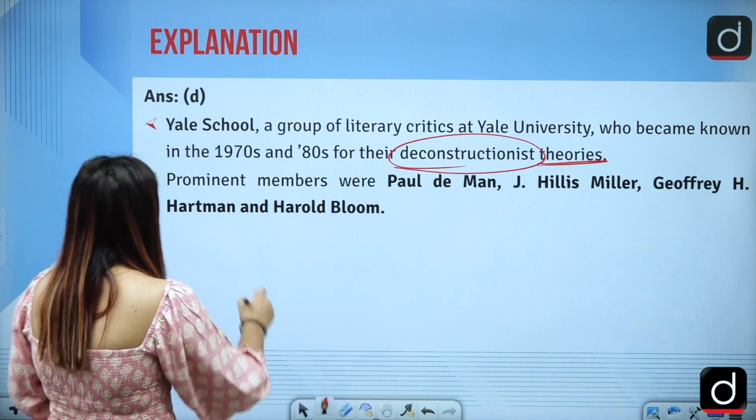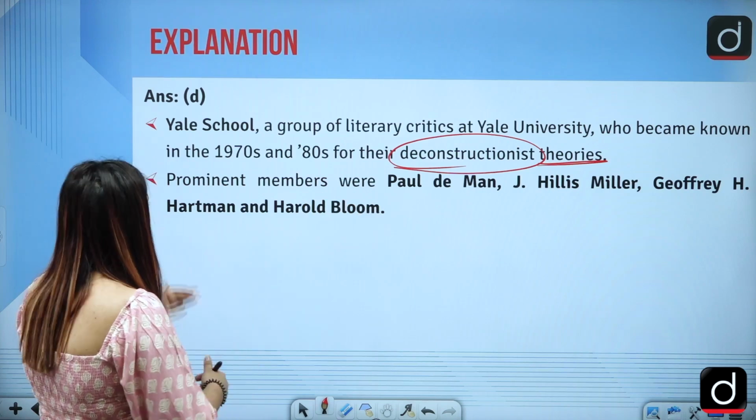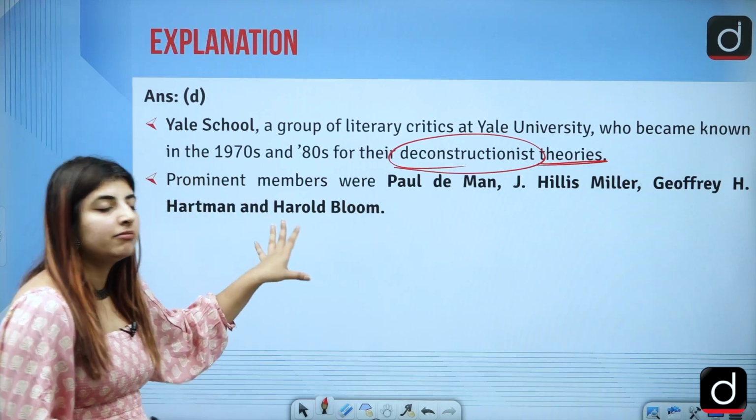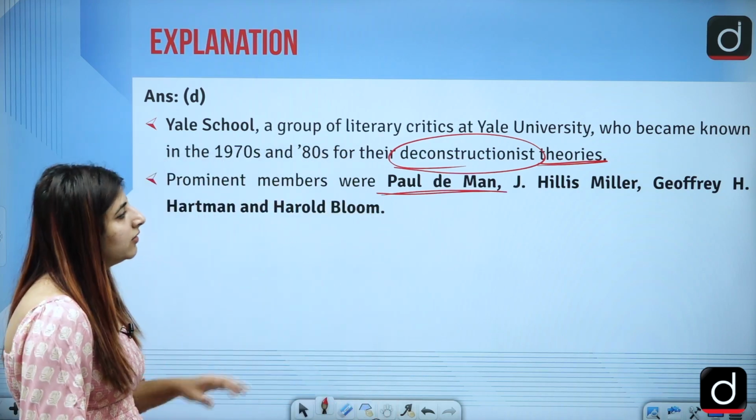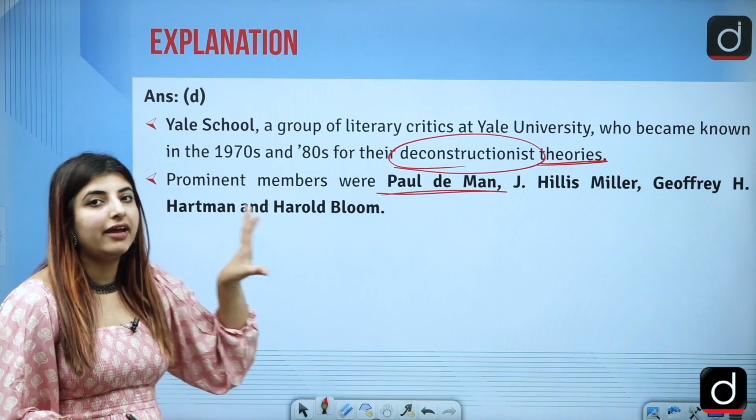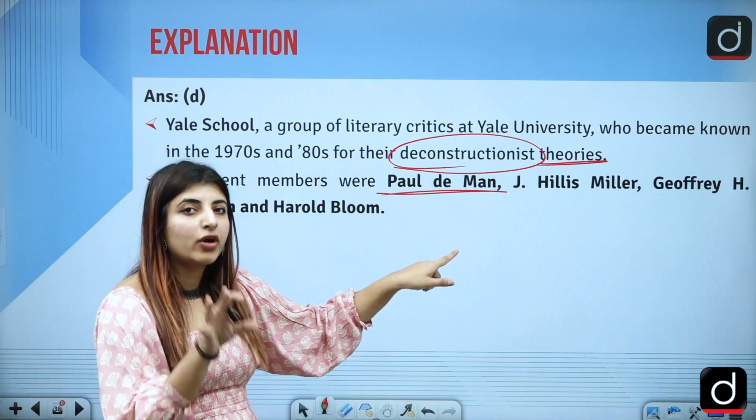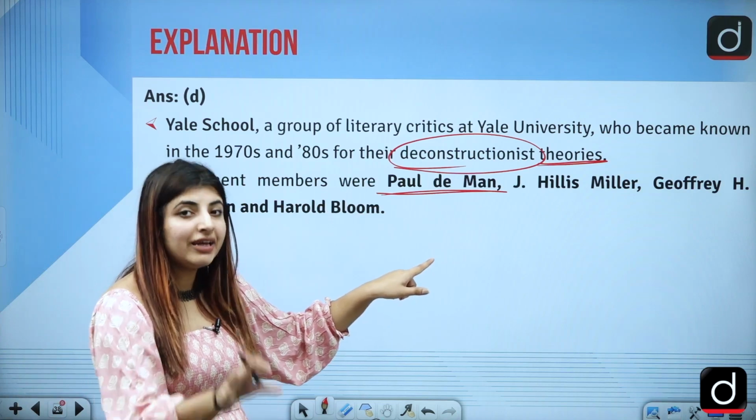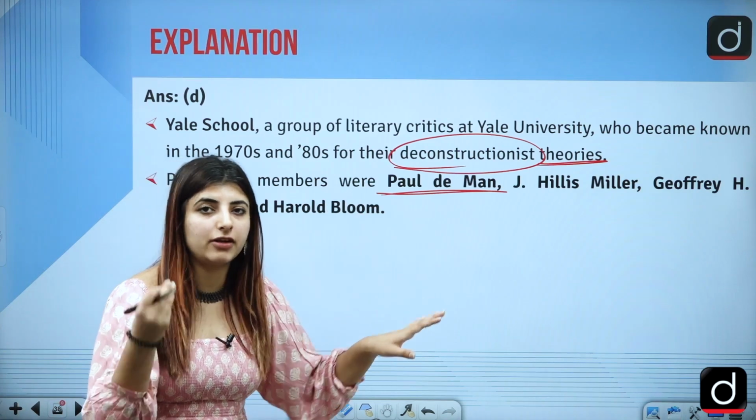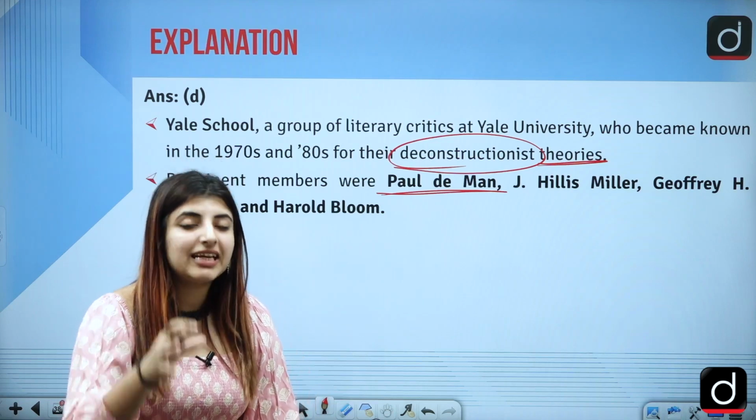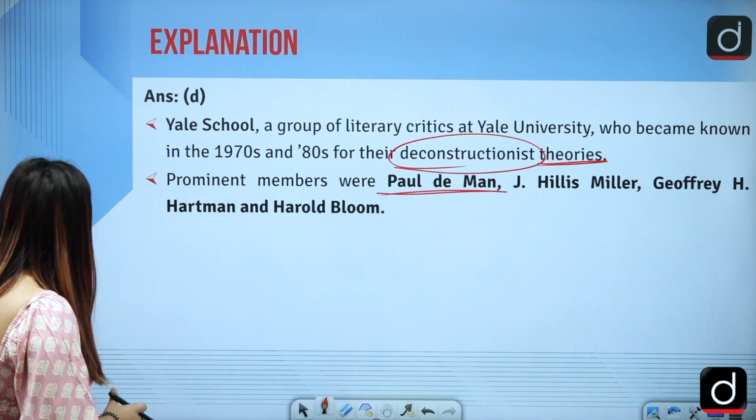So Roland Barthes was not associated with this theory of deconstructivism, and the prominent members are Paul de Man, J. Hillis Miller, Geoffrey Hartman, and Harold Bloom. These people are the ones who have been talking about the theory of deconstruction, and these are deconstruction theorists. Hence, because Roland Barthes is not a deconstructionist, he does not belong to this very school, the Yale school.